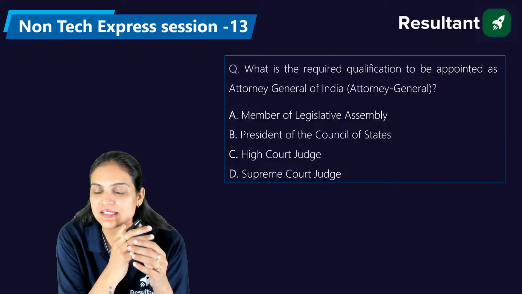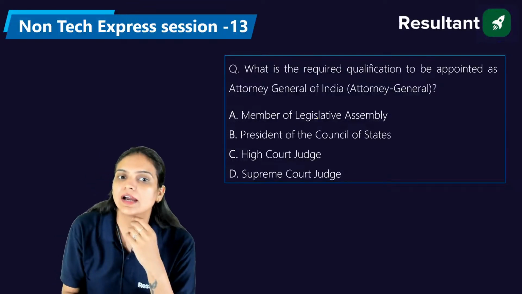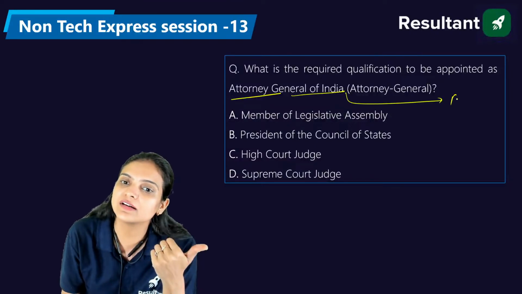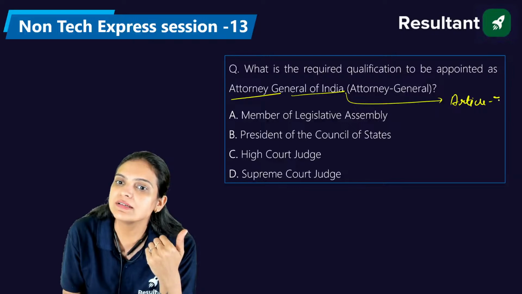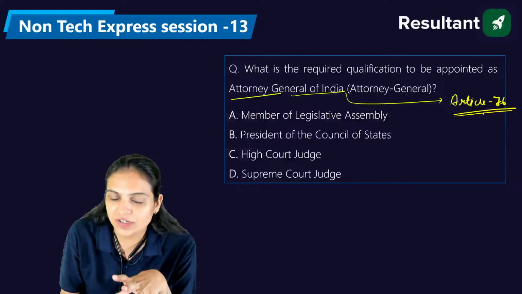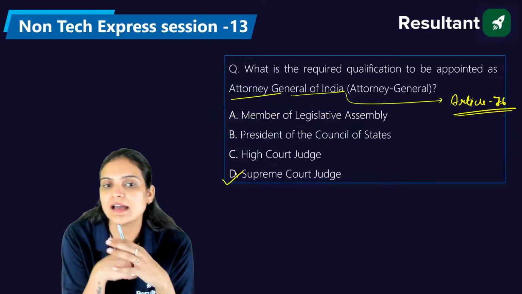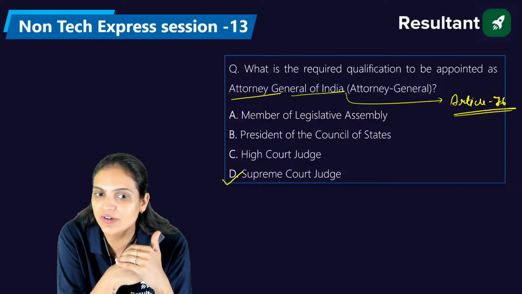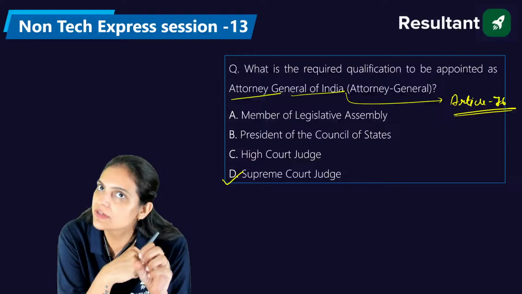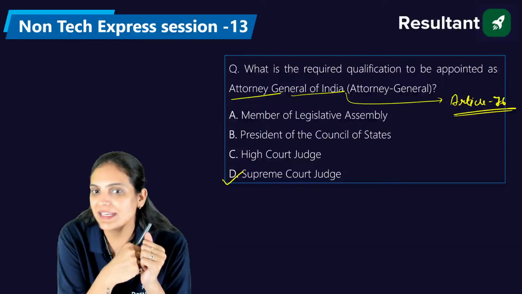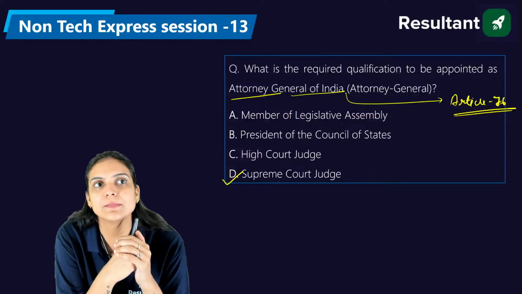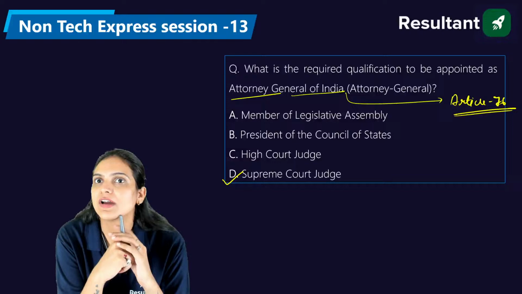Puneet and Kuldeep are saying it's D, he should be a Supreme Court judge. Definitely. When we talk about the Attorney General of India, it comes under Article 76. It is the highest legal or law officer in our country, and it is generally expected that the Attorney General should be a Supreme Court judge. So the right answer is D. Apart from this, please tell me, at present who is the Attorney General of our country?